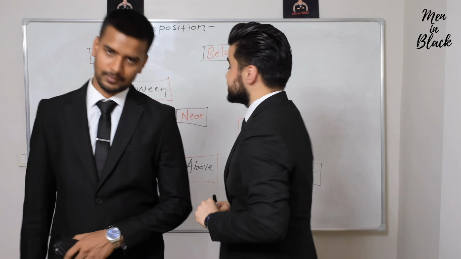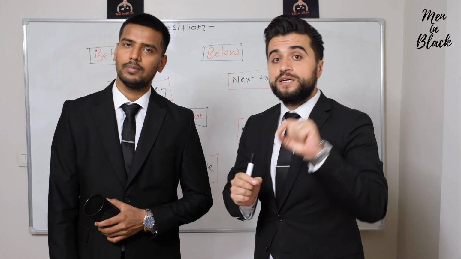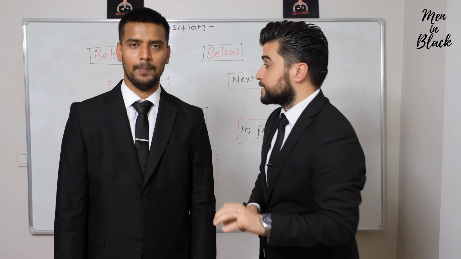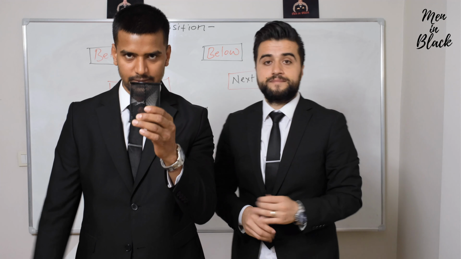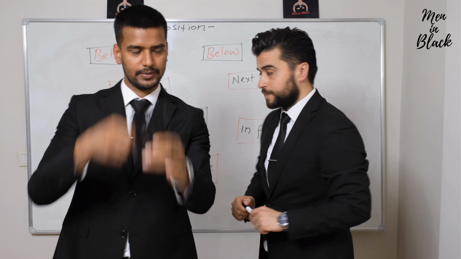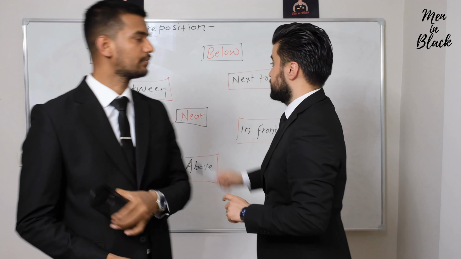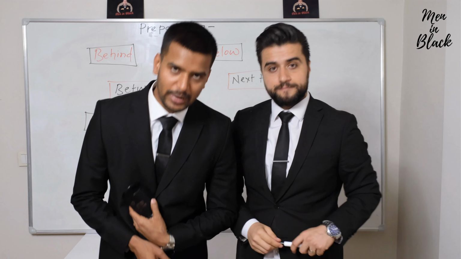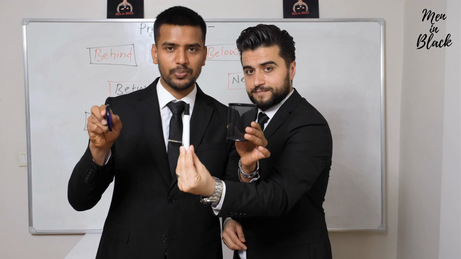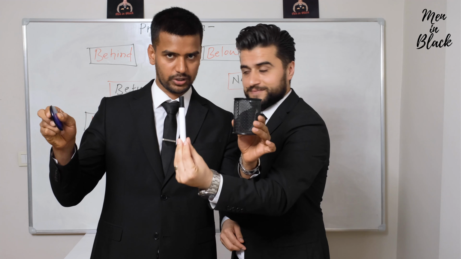Sharek, I'm going to start right now and then you are going to show students, okay? Deal? Perfect. So, the first one I'm going to say, behind. So this is a box and the nazar boncuğu is behind. This is called behind. Below. So this is below. Perfect. Between. Ashkan, for between you need to help me. So you can see the pen is between the nazar boncuğu, which is called amulet or evil eye bead, and the box. This is called between.